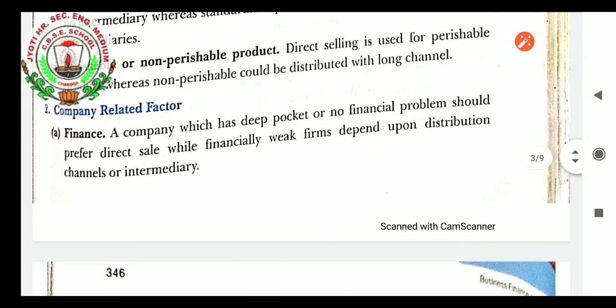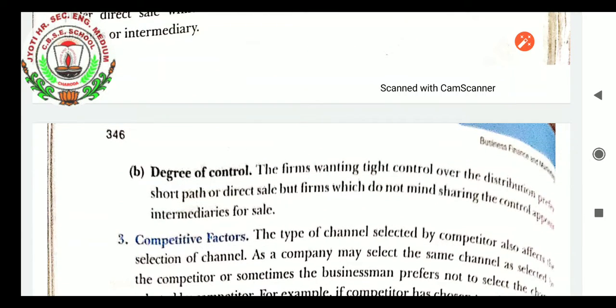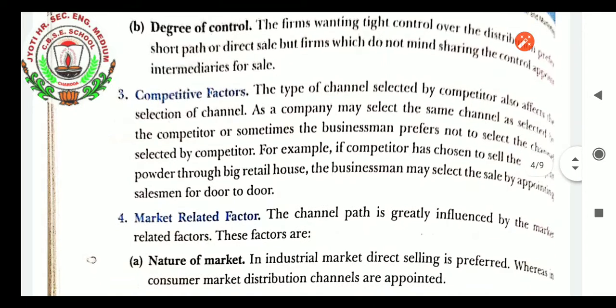Company related factors. Finance. A company which has deep pockets or no financial problem should prefer direct sale, while financially weak firms depend upon distribution channels or intermediary channels. Degree of control. A firm wanting tight control over the distribution of goods prefers a short path or direct sales, but firms which do not mind sharing the control prefer indirect channels.